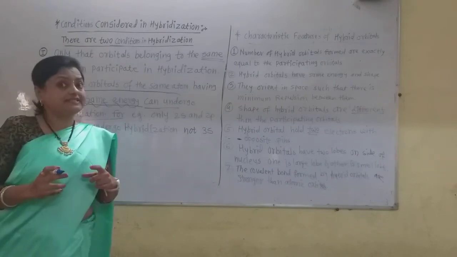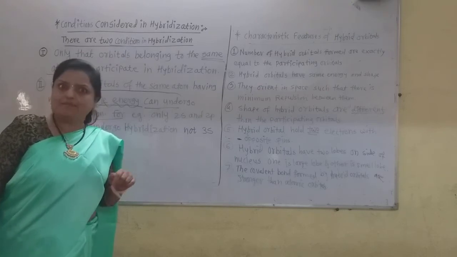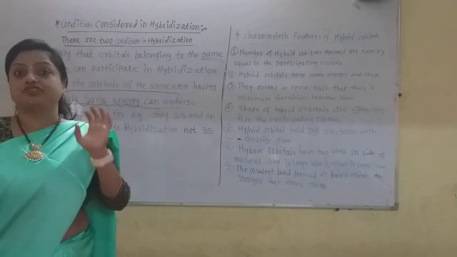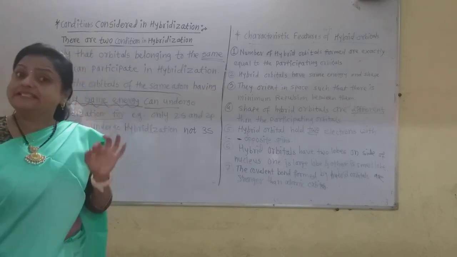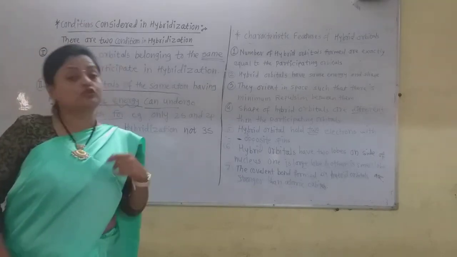So there is a very large energy difference between them. The condition is that the orbitals participating in the hybridization must be of the same atom and must have nearly the same energy, or a very slight energy difference between them. Their principal quantum number must be equal, then hybridization is possible.